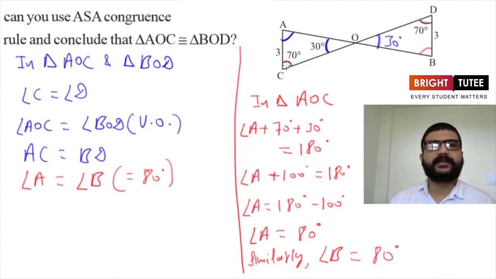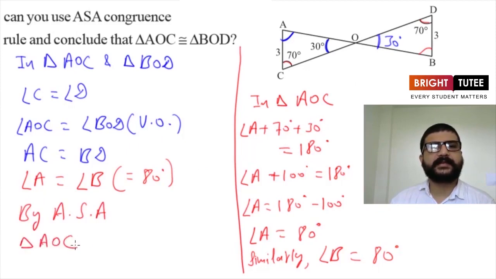So it means we have two angles of triangle AOC and the side included between these two angles correspondingly equal to two angles and the included side of the other triangle. So now we can say that these two triangles are congruent. Here we can write the congruency relation by ASA.